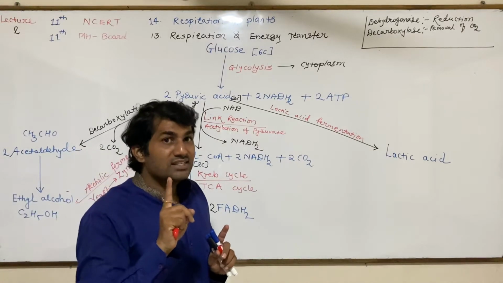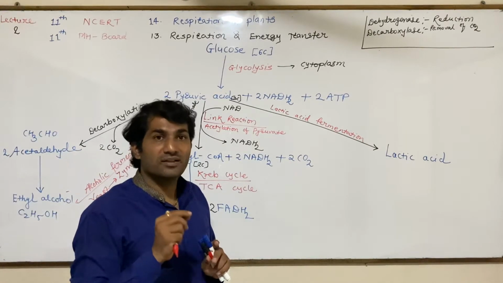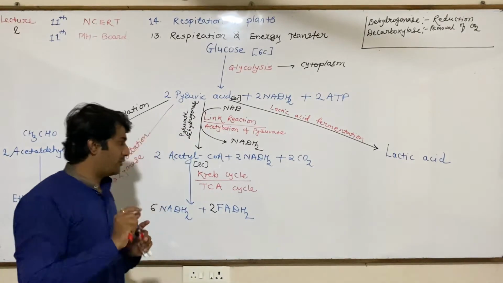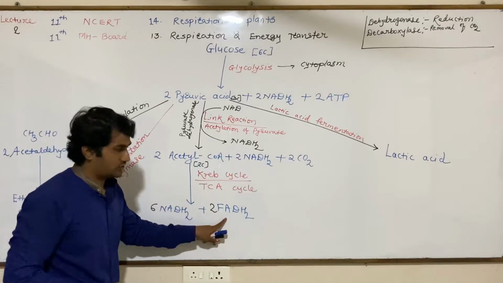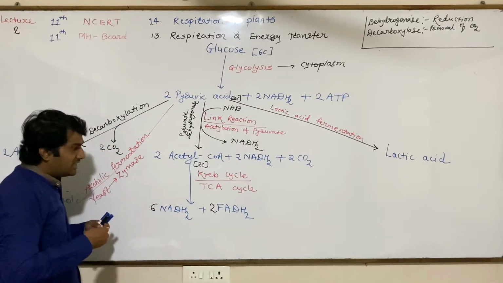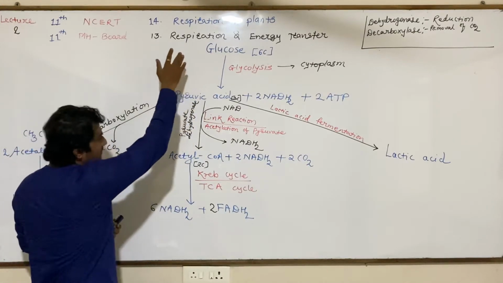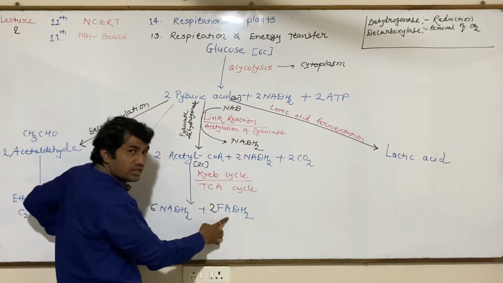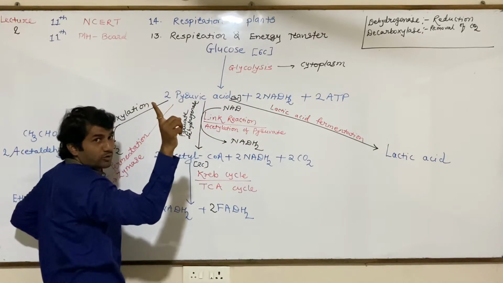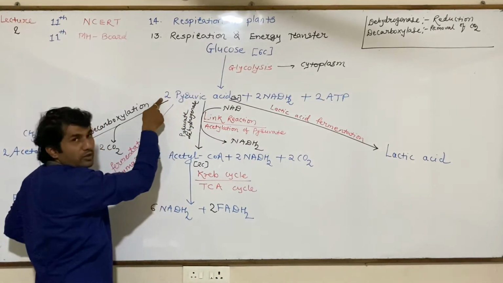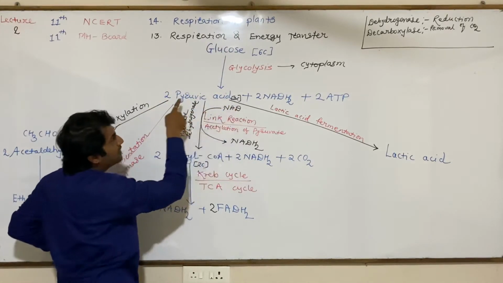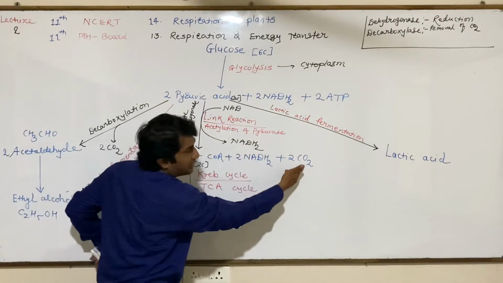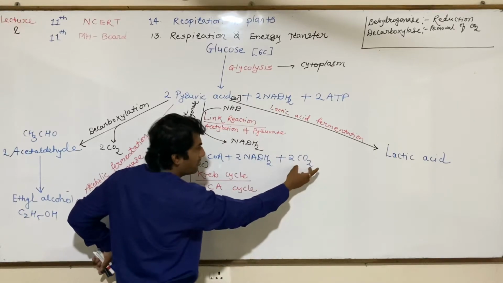We already studied the dicarboxylic acid cycle. Tell me another name for the dicarboxylic acid cycle in the comment box. So finally, the product of glucose turns into 6 NADH2 and 2 FADH2 from one glucose molecule. From one glucose molecule, 2 pyruvic acid are produced. Pyruvic acid contains 3 carbons. Pyruvic acid is converted into acetyl-CoA, which is a 2-carbon compound, so one carbon is removed in the form of carbon dioxide.